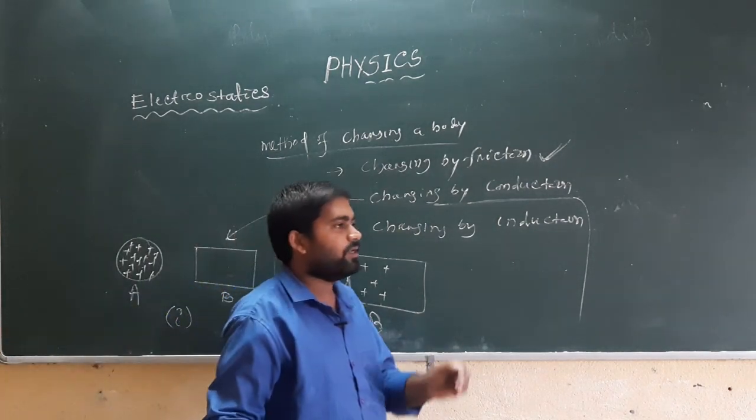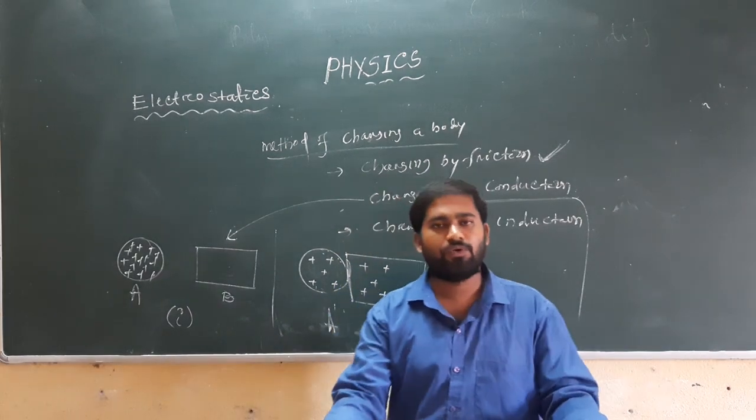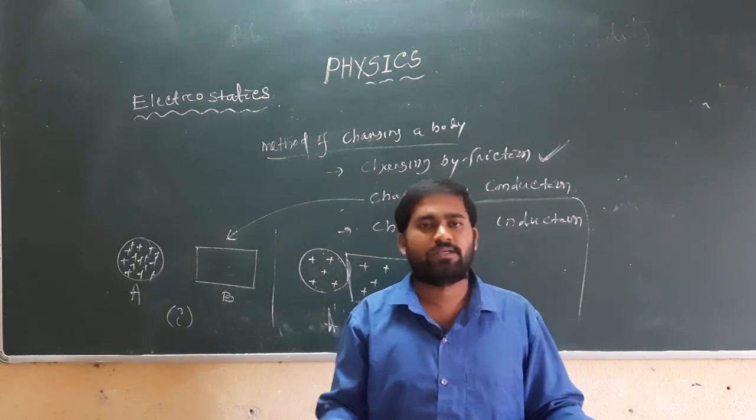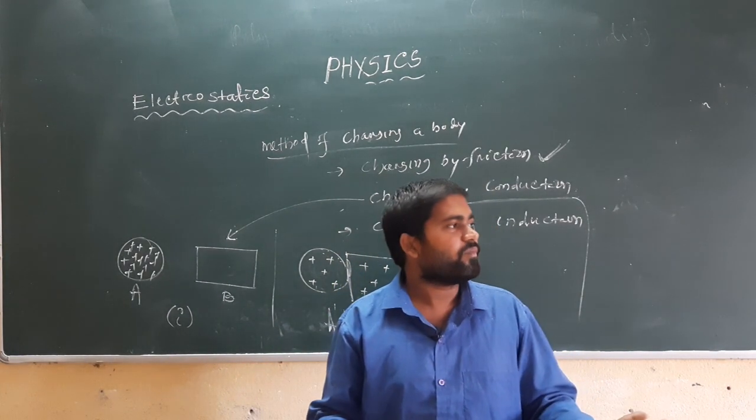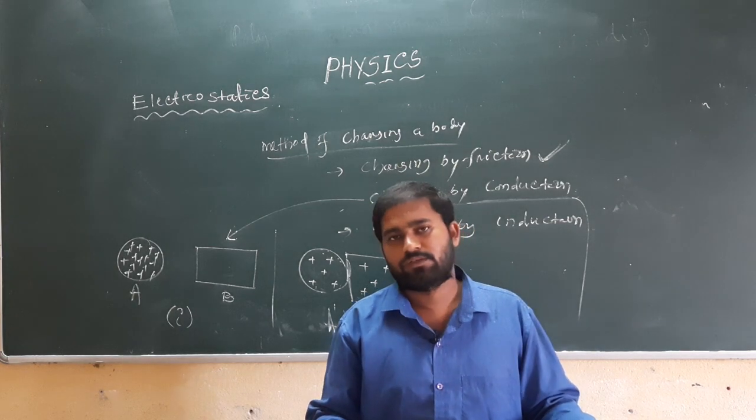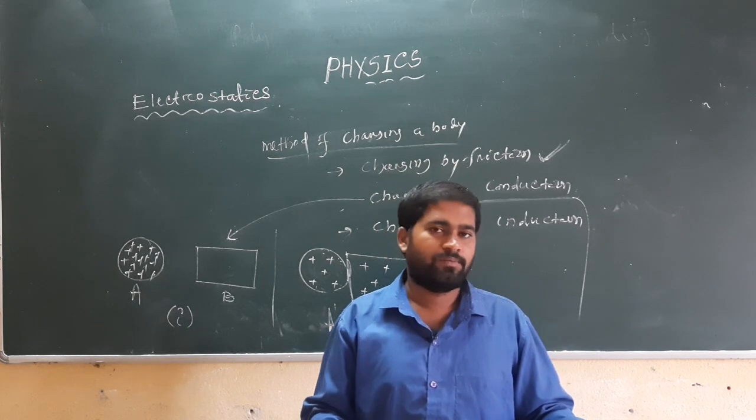That means charge can flow through a conductor, and this process is called charging by conduction.